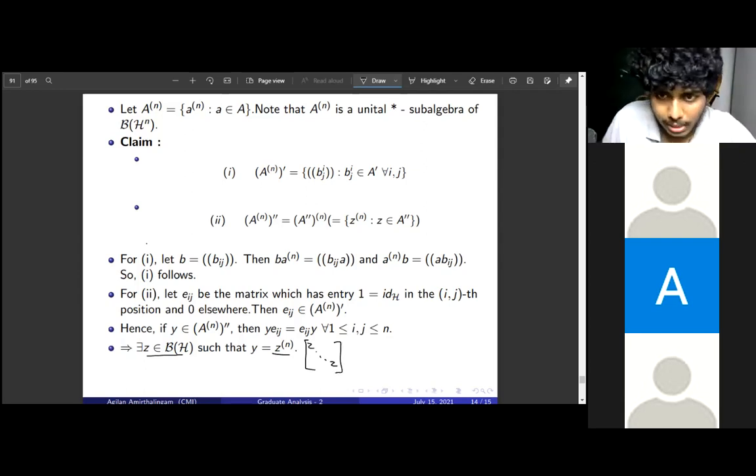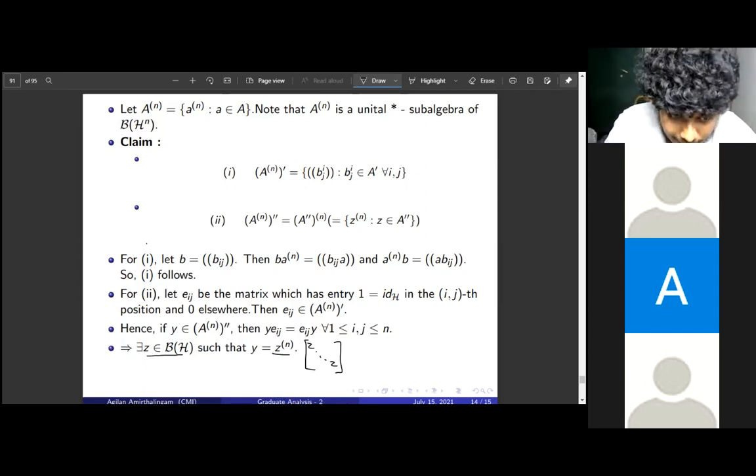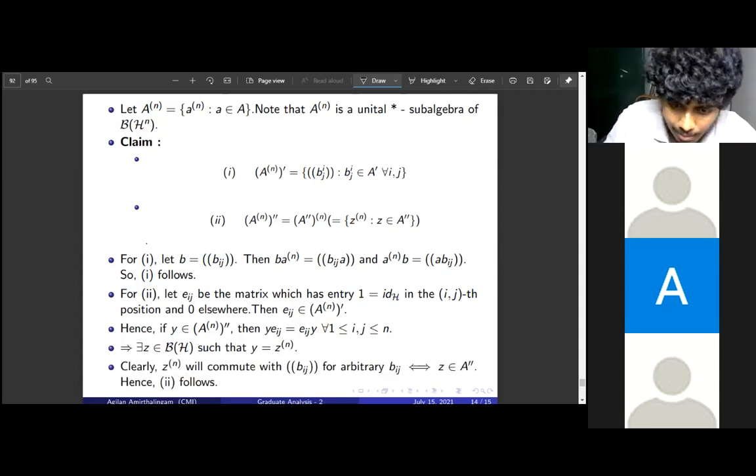Okay. So we have shown that there is an element Z such that this matrix is this, but Z will be in A dash dash because Z commutes with Bij in particular, right? Because of this identification. Is it clear?